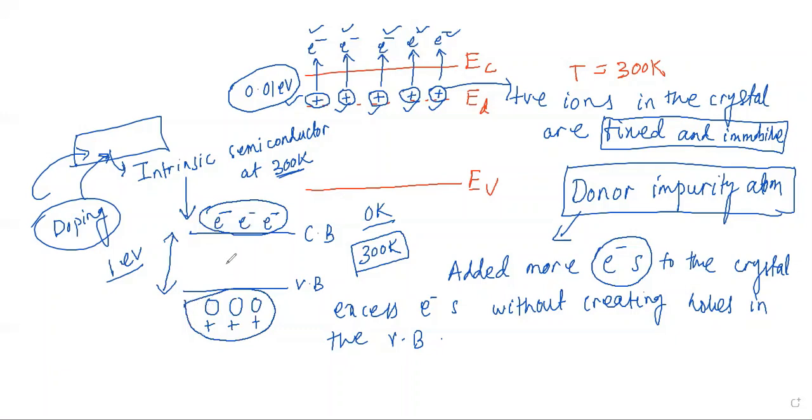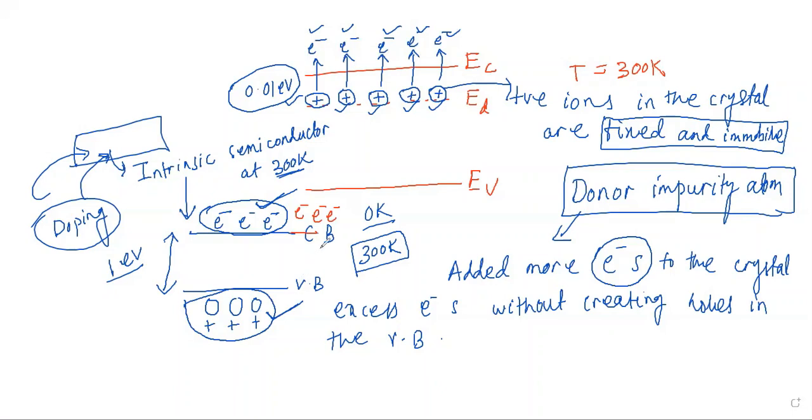So in an intrinsic semiconductor, the number of electrons in the conduction band and the number of holes in the valence band are very limited. So the concentration of charge carriers is limited, and hence the conductivity is also limited. So we added donor impurity atoms to it, and what the donor impurity atoms did was give you some excess electrons.